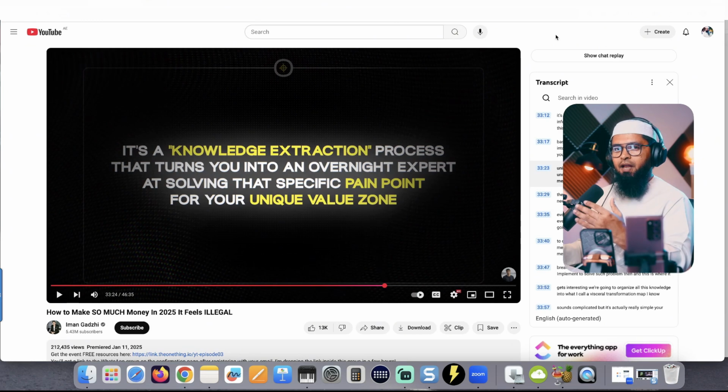Iman already explained to you that there will be a unique value zone. You will be selling knowledge or digital products. But at this point, you might be thinking you are busy with your 9 to 5 and you don't have any expertise that you can actually sell as a digital product and make money. So he's reassuring you that there is a process out there that will turn you into an overnight expert at solving that specific pain point of your target audience.